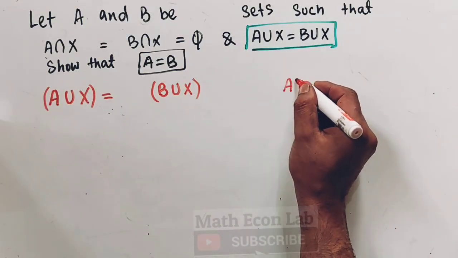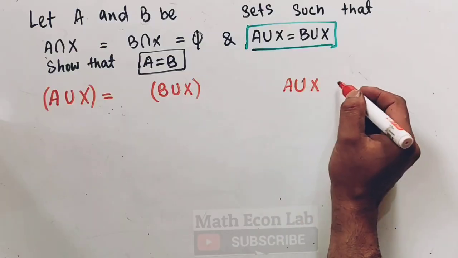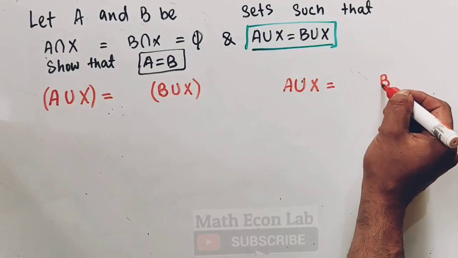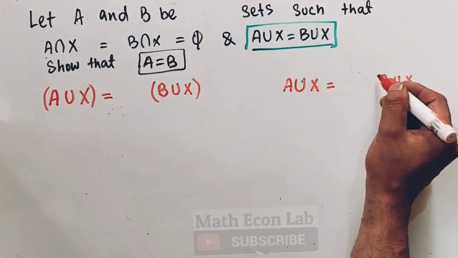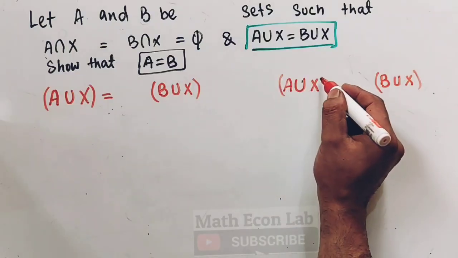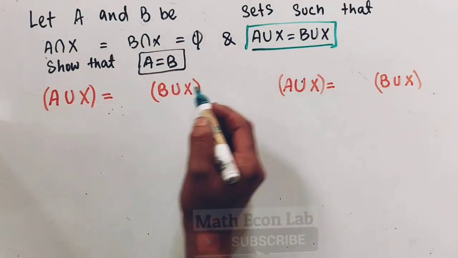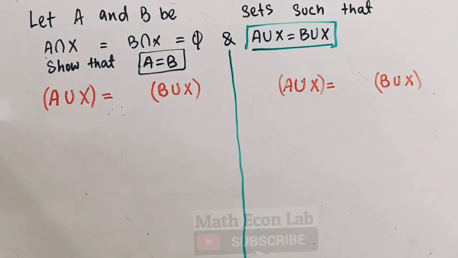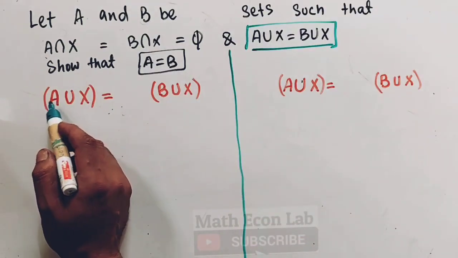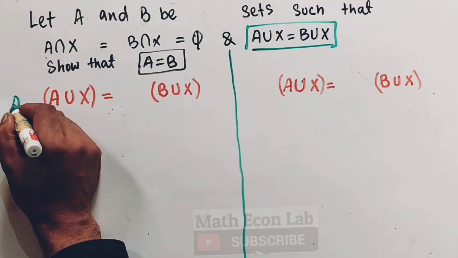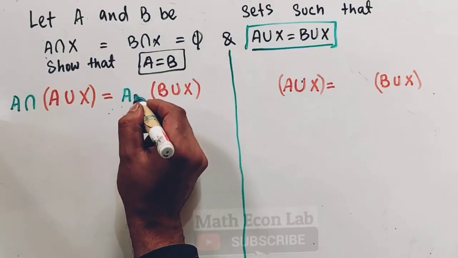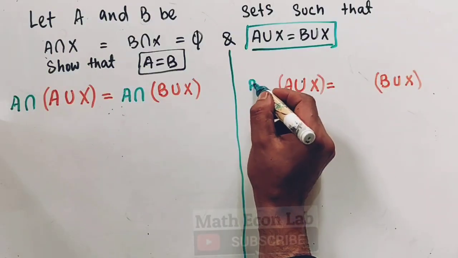So we have A union X is equal to B union X. What are we going to do? Let us take the intersection. So we have two things here. Let us take A intersection on both sides. So we have A intersection here, A intersection here, and on this side let us take B intersection on both sides.